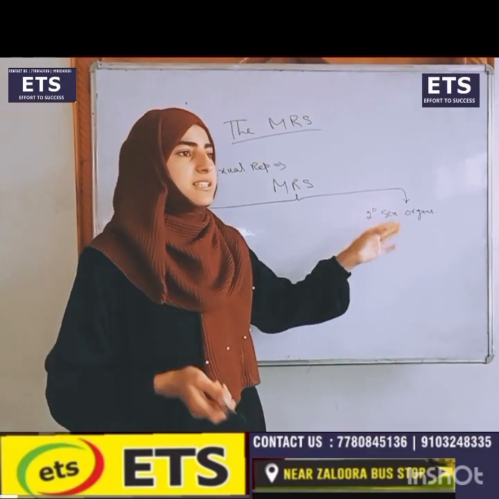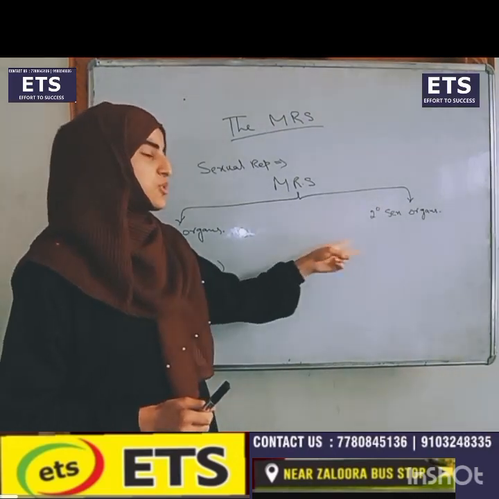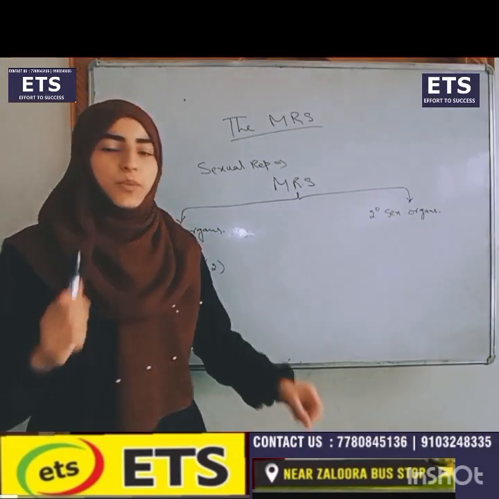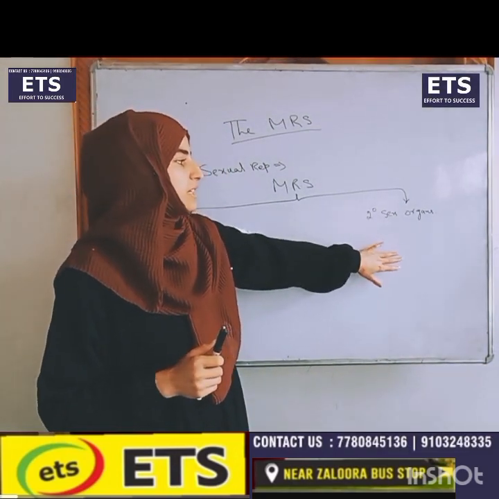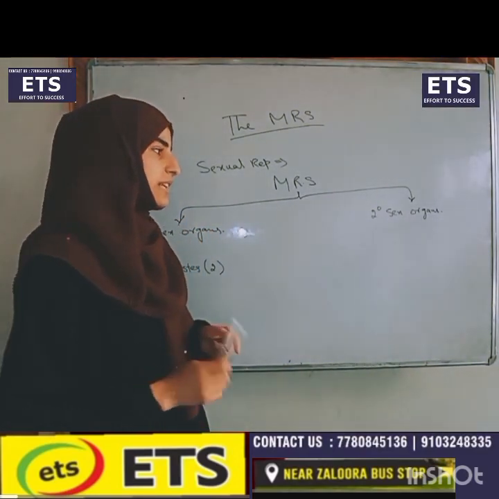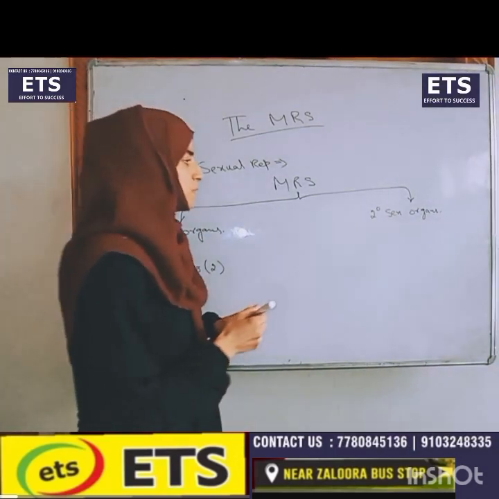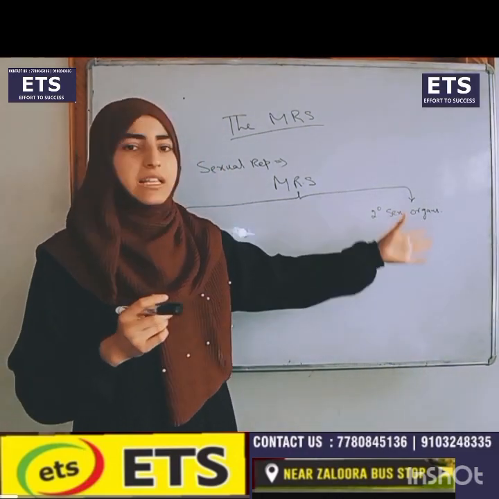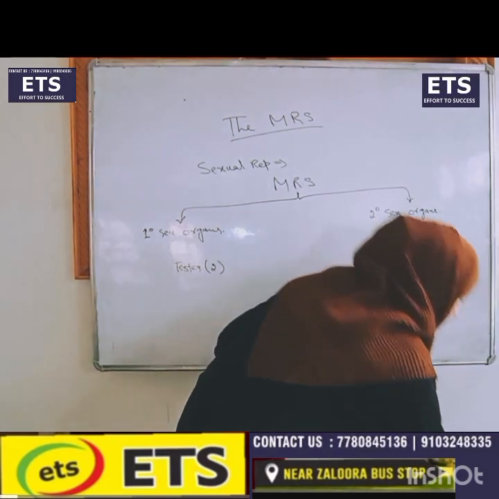Now the accessory glands are seminal vesicles. They are two in number, which means a pair of seminal vesicles is present. Second is the prostate gland, which is a single gland, and the third gland is Cowper's gland, or you can say bulbourethral gland. And lastly, the external genitalia in males is the penis, that is the male copulatory organ.